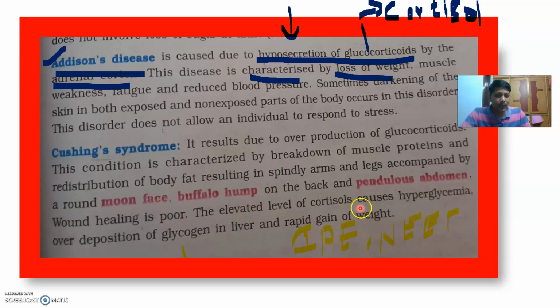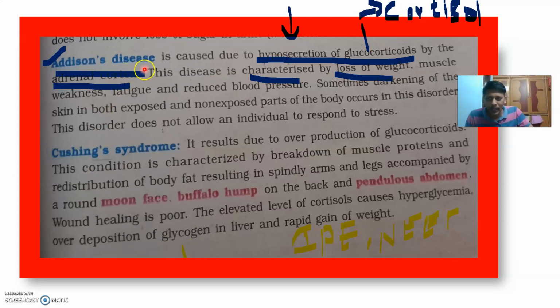The elevated level of cortisol, overproduction. Elevated levels of cortisol cause hyperglycemia, glucose levels in blood increase, over deposition of glycogen in the liver, and rapid gain of weight.